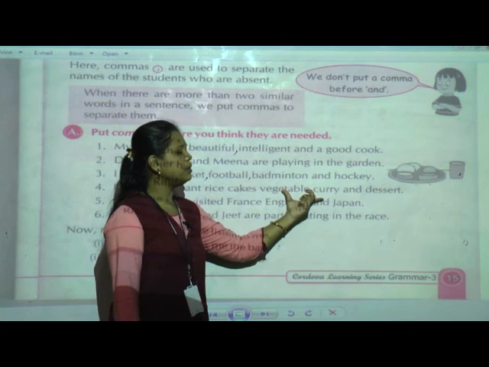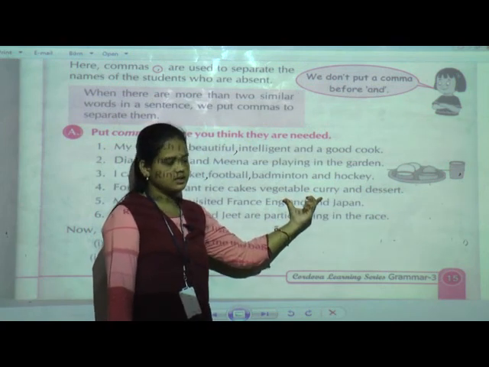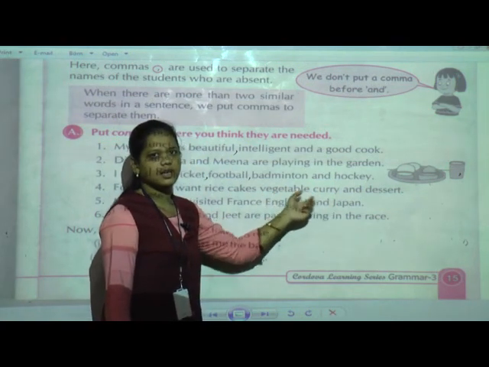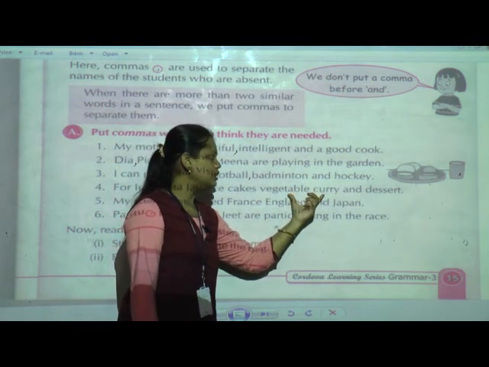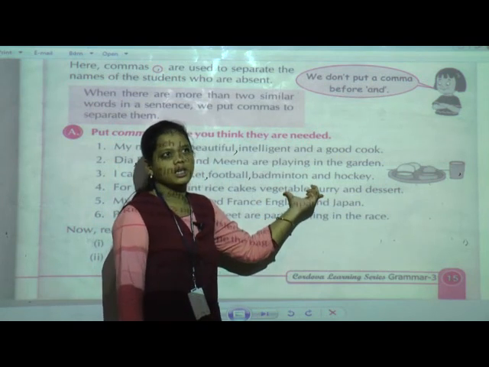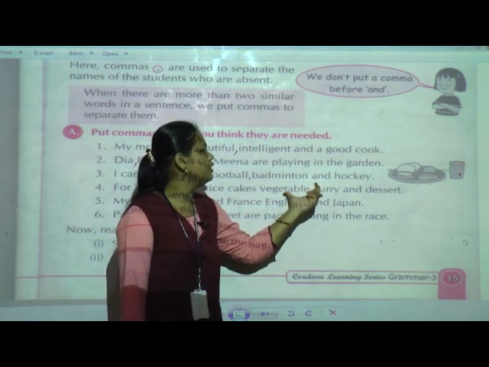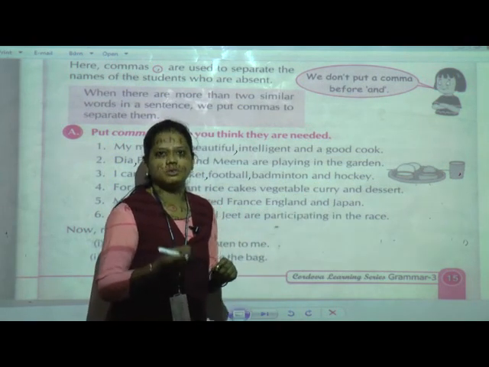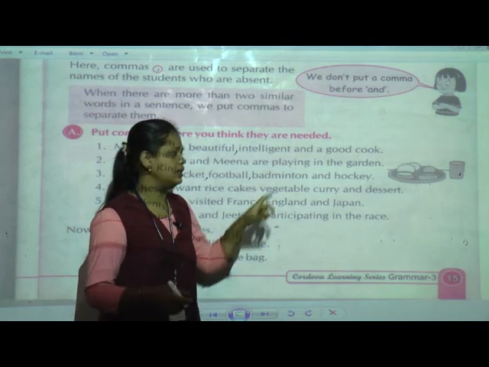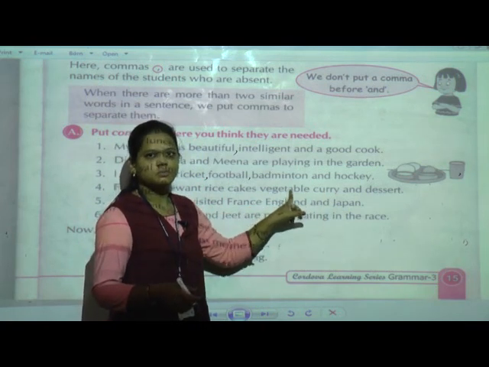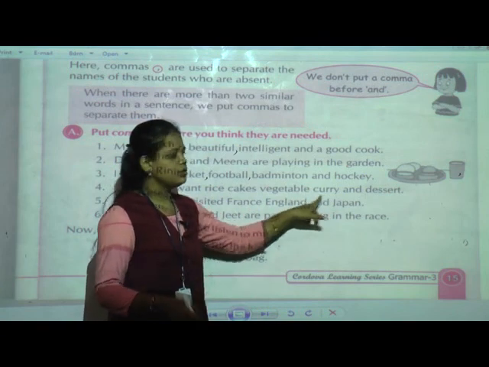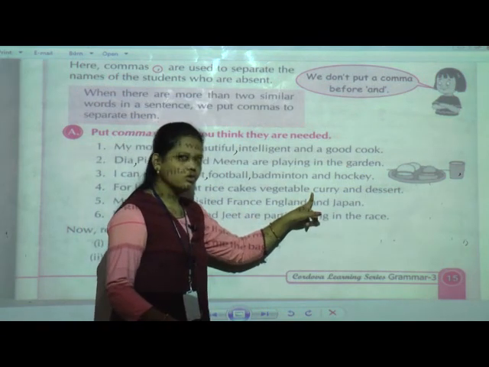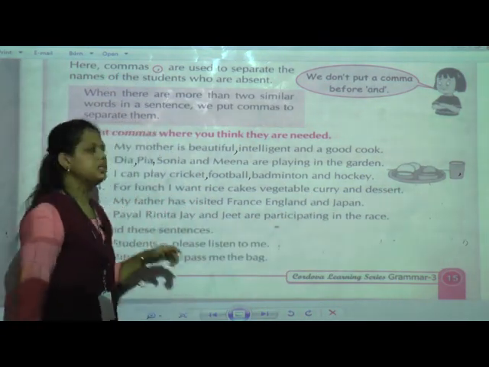Now here, vegetable curry is not two things or two words. Both together are one. Vegetable curry means some vegetables that mother is going to prepare as a curry. So vegetable curry is only one item. So we are not going to put a comma there. So where are we going to put the commas?